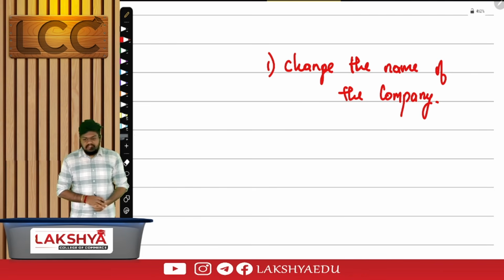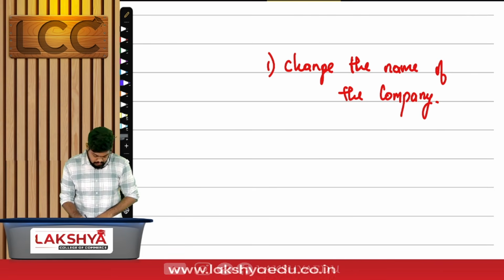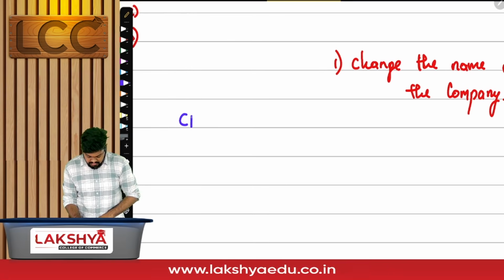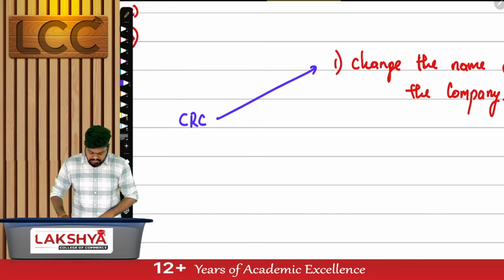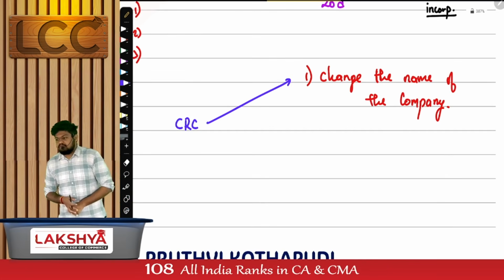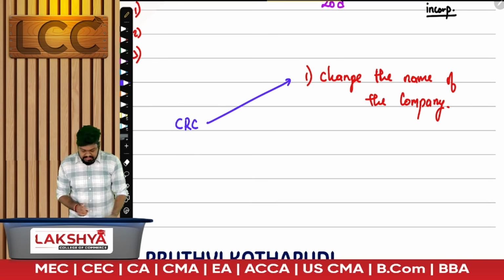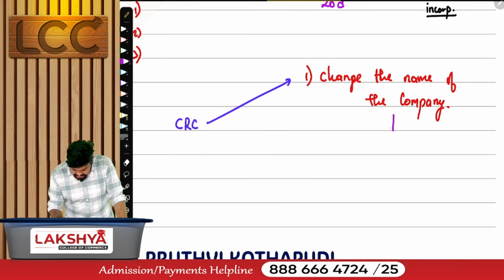What's the first option we have? Who is passing on this order? For the purpose of cancellation of name, CRC is passing the first order they have: change the name of the company. Be a little careful with this logic.